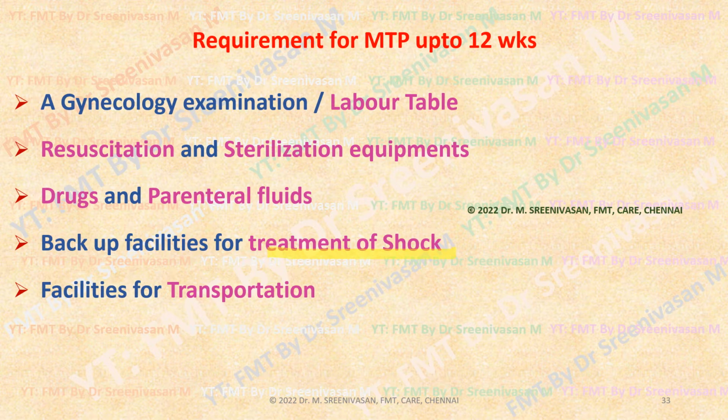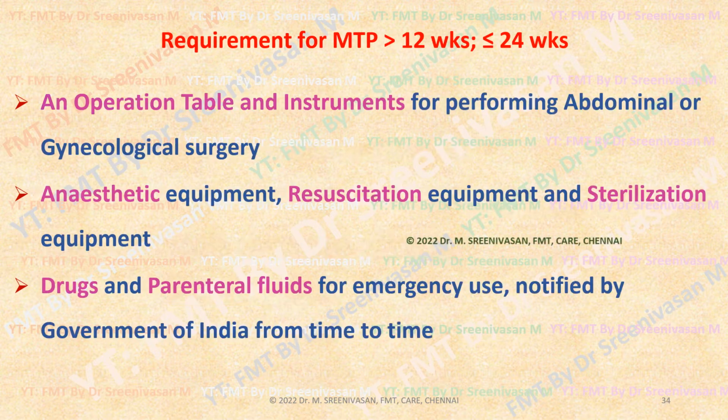These basic emergency drugs should be there. Then facilities for transportation. If any emergency occurs, to transport the complicated abortion patient to nearby higher centers, like ambulance facilities should be there. So this district level committee will come and inspect whether all these facilities are available. Then accordingly, they will give permission.